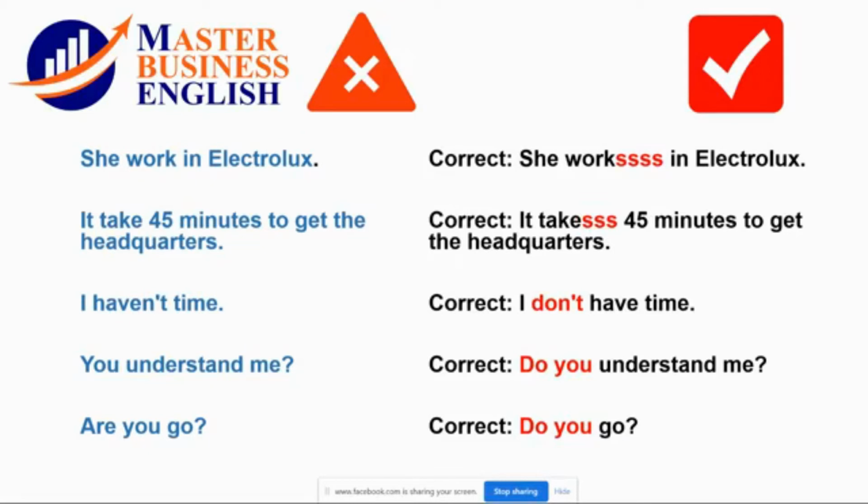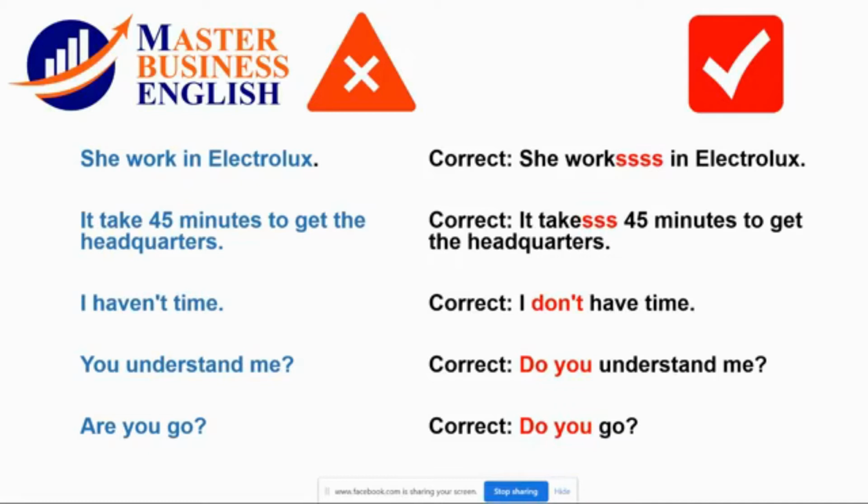Of course, it is written with one S. This is just for academic purposes, okay? So she worked in Electrolux? No. She works in Electrolux. Very good. It takes 45 minutes to get the headquarters. Wrong. The correct way is it takes 45 minutes to get to the headquarters. It takes. Don't forget the S.